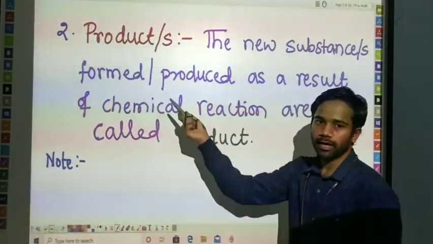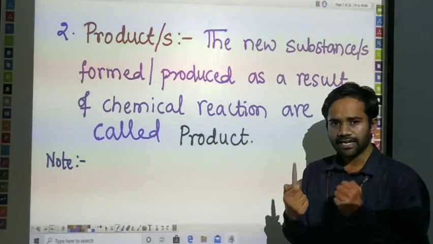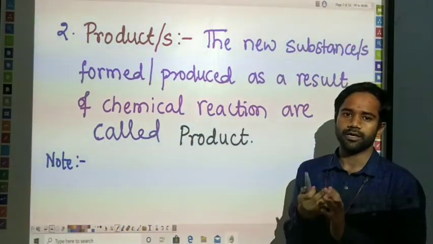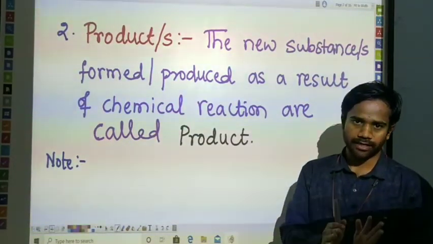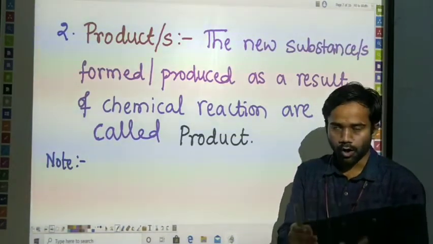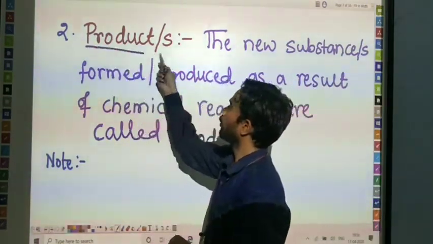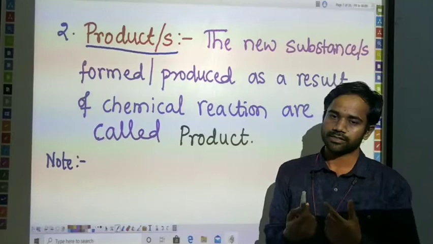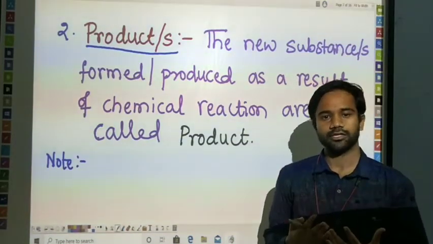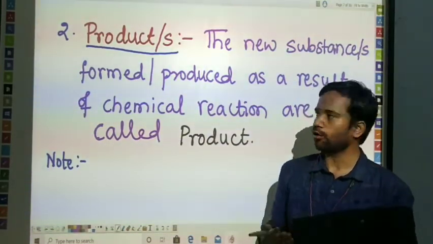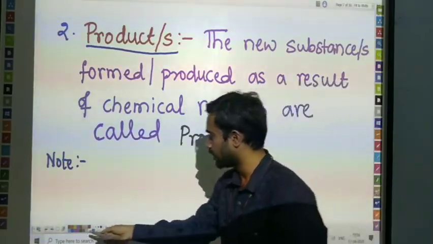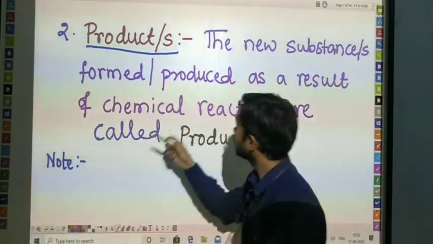Next, what do you mean by product or products? In any chemical reaction, we may get either a single product or multiple products. In some reactions we will get a single product, in some reactions we are going to get a number of products. Let's see the first definition of the product.